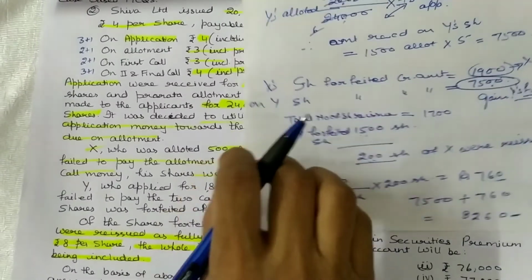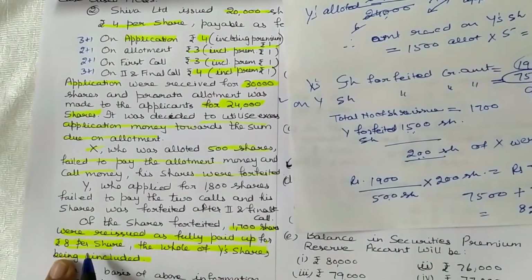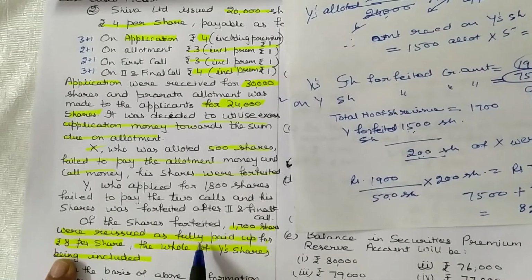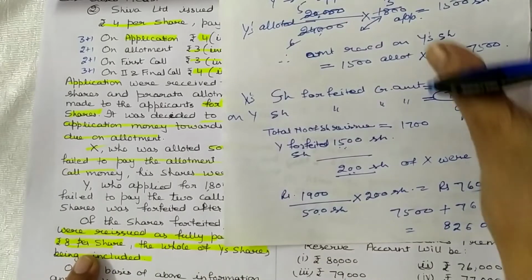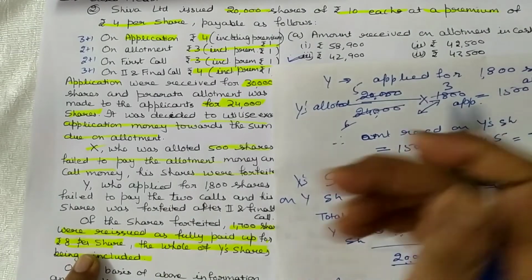These shares were reissued at 8 per share fully paid up. So it means there is a loss of rupees 2 per share.